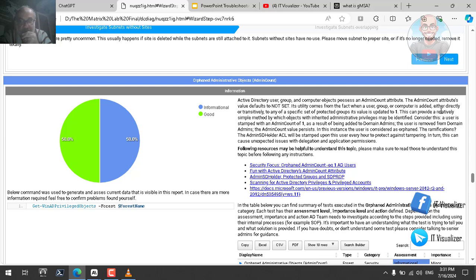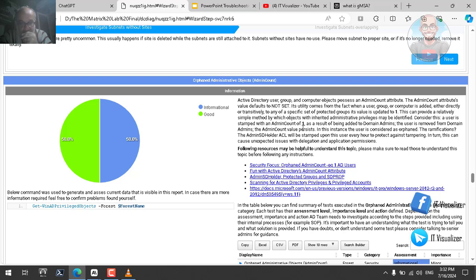This can provide a relatively simple method by which objects with inherited administrative privileges might be identified. Consider this: a user with admin count of 1 as a result of being added to domain admins, and then the user is removed from domain admins, but the admin count value persists. So this is the problem the test will focus on.